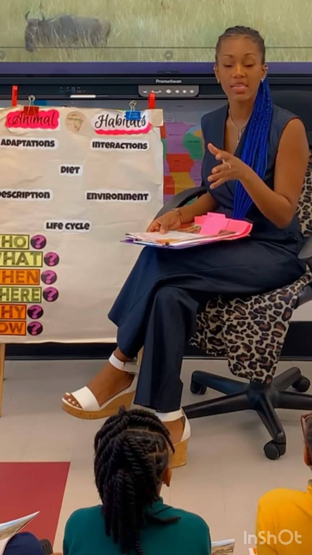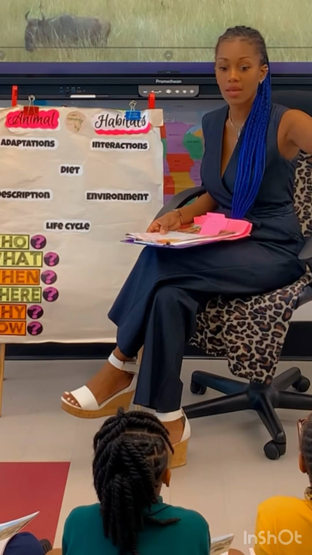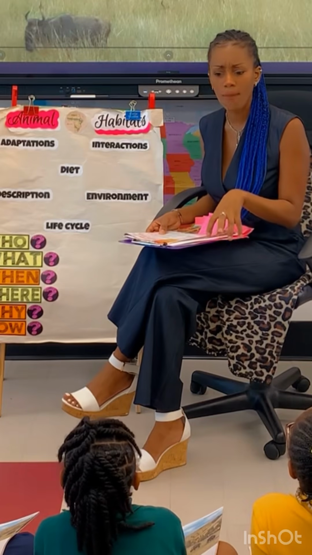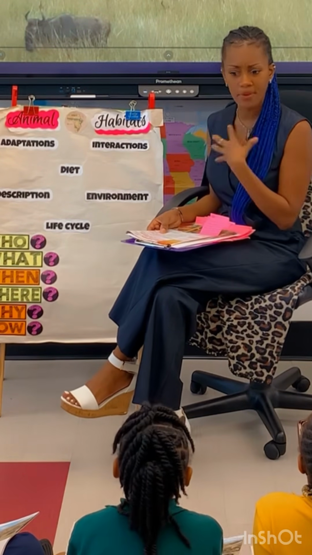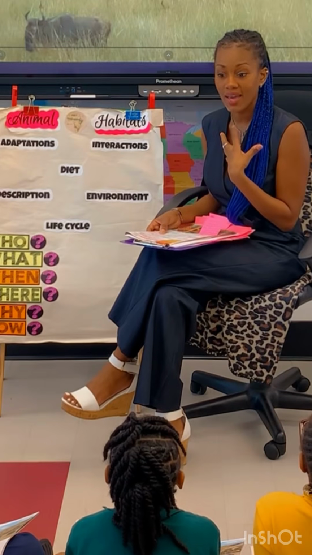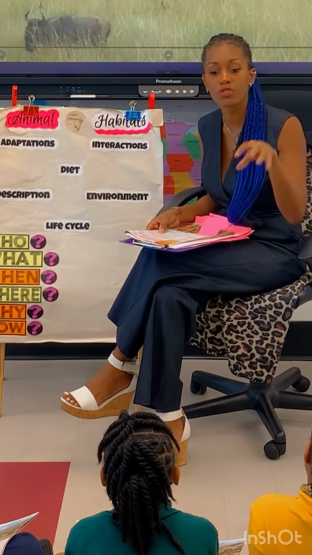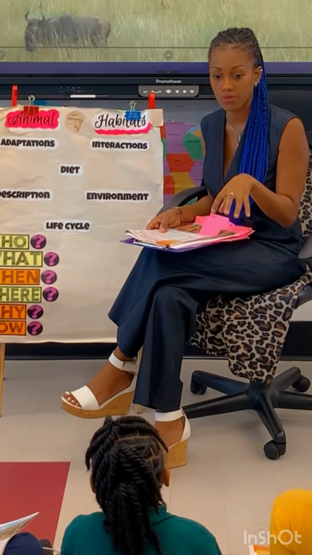So, for instance, if I took a polar bear out of the Arctic Circle and brought him here to Florida, he would surely die. This tropical climate is way too warm for them. All that fat and blubber they have, they will overheat and die. Okay? So animals have to reside in their natural habitat to survive.